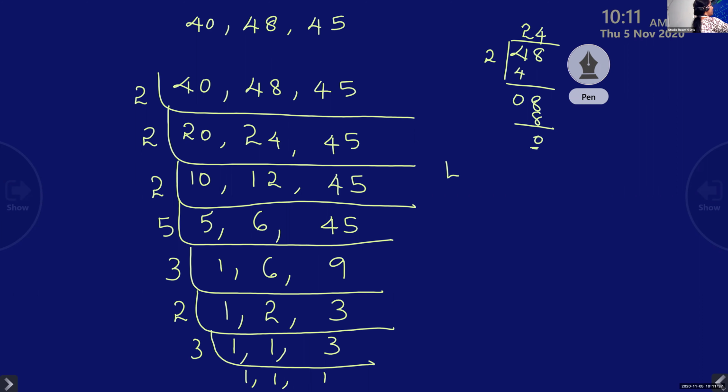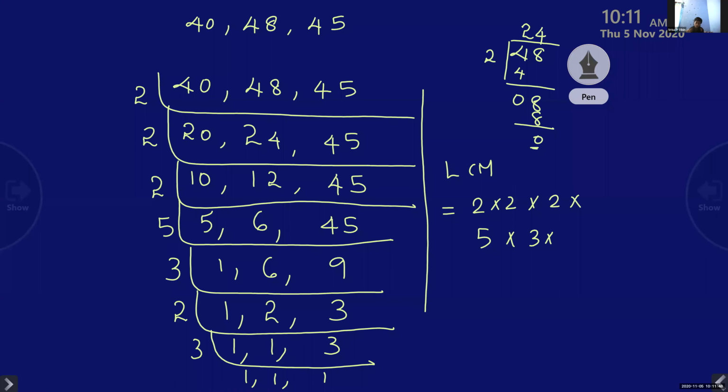So LCM is 2 into 2, 2 into 2 into 5 into 5 into 3 into 2 into 3. Multiply. 720. Answer is 720.